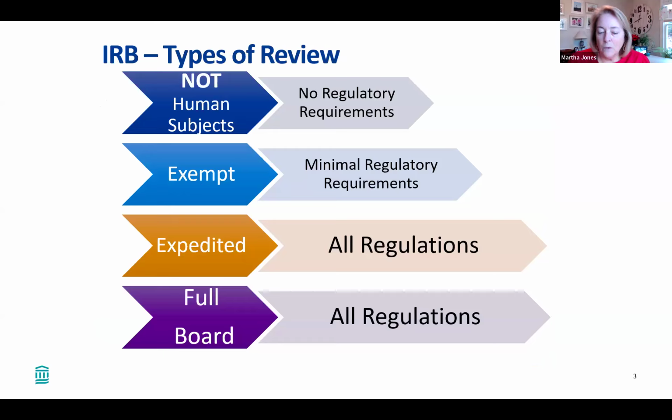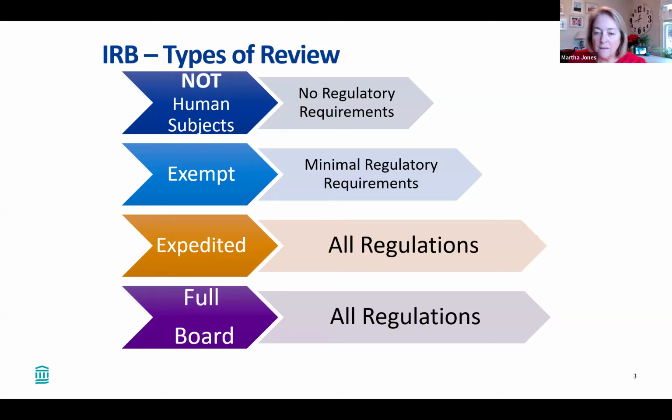If it's determined you're not, then you don't have to deal with the IRB and those regulatory requirements. There might be other requirements you have to deal with. Once it's determined that what you're doing is human subjects research, then there's kind of three pathways. One is called exempt, and this term gets a little confused with some other terminology in the regulations. But in this context of human subjects, it means that your research fits into a category of research that's defined in the federal regulations, and that you really have minimal regulatory requirements if you fall into one of these categories.